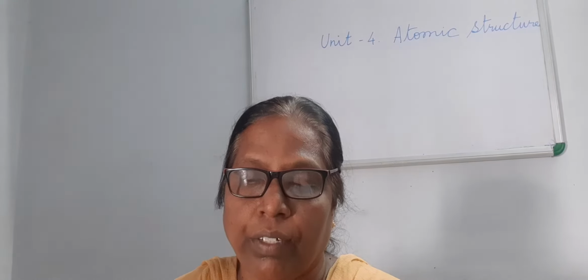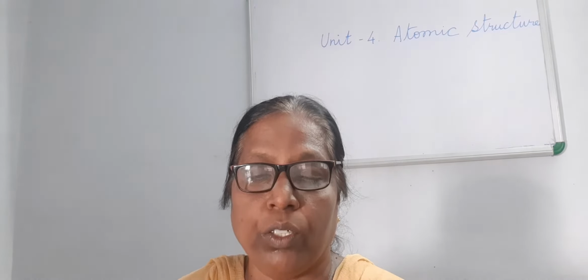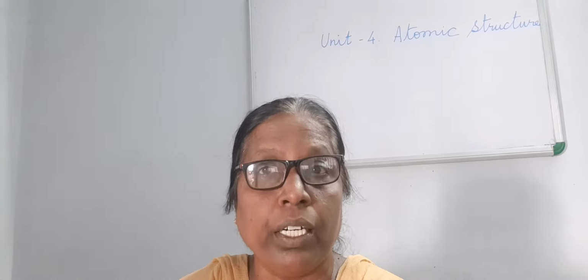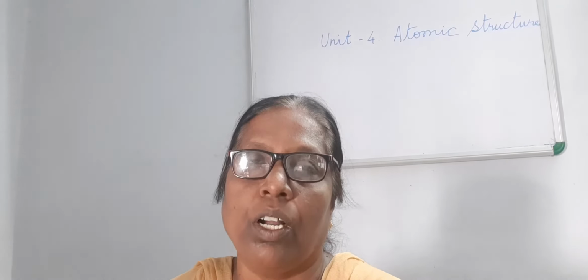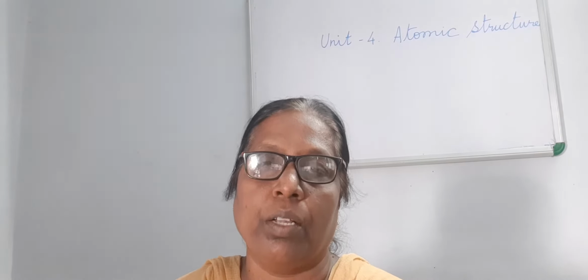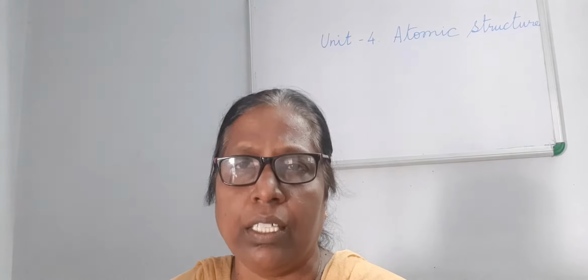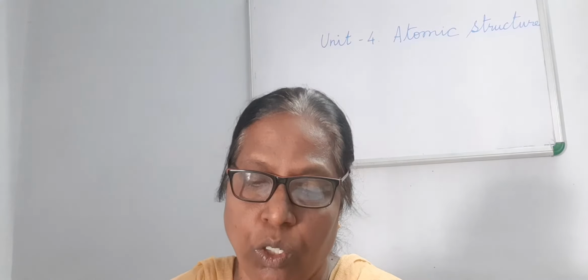Hence, the mass of electron is negligible. It is almost negligible mass and cannot be considered.